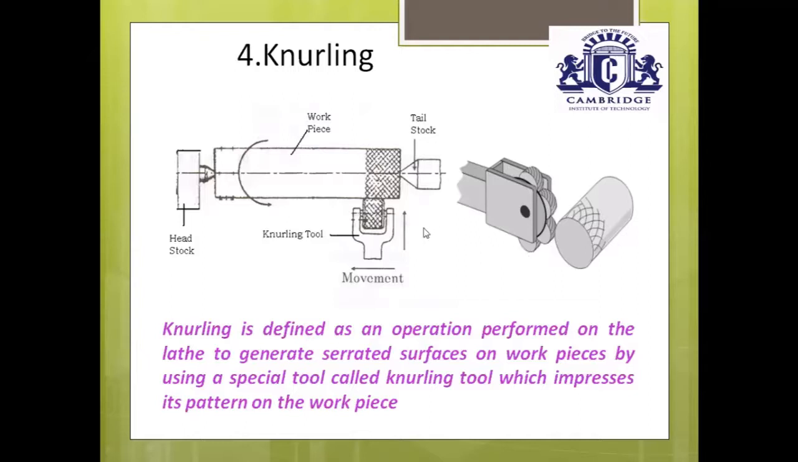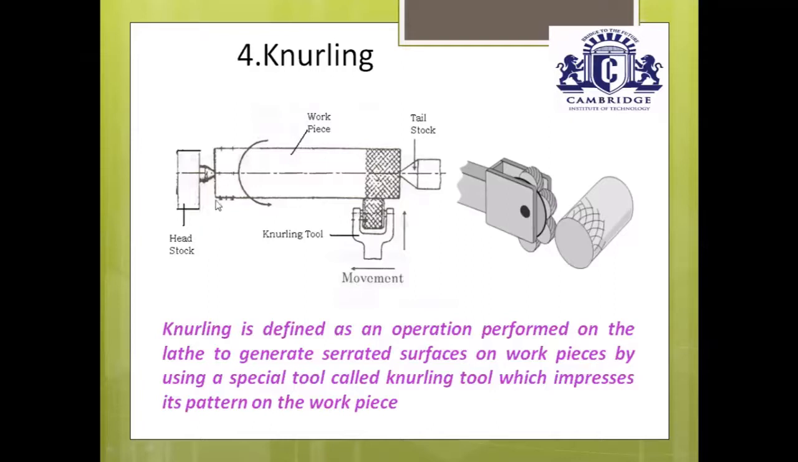Then how to perform the knurling operation. This is a workpiece. One end of the workpiece is placed inside the chuck and the other end of the workpiece is supported by means of a tailstock. While performing the knurling operation, here also the speed of the workpiece is half the speed of the plain turning operation, that is 180 to 200 rpm. Set the speed of the workpiece around 180 to 200 rpm.